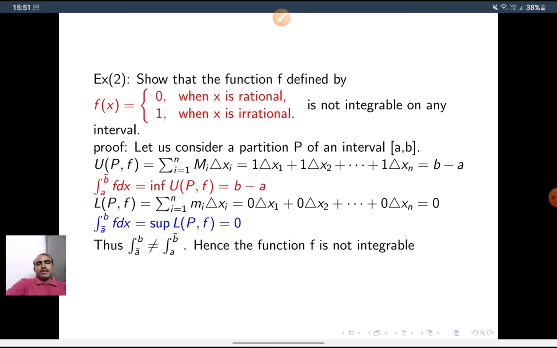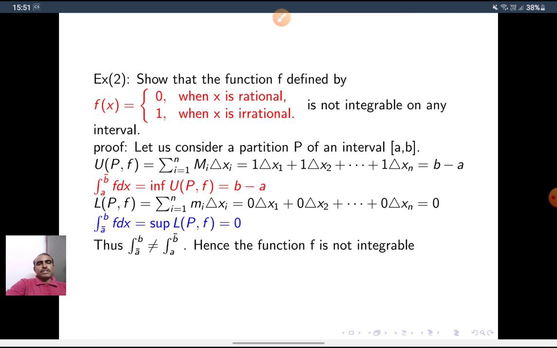So LPF is equal to summation i equal to 1 to n mi delta xi, that is m1 delta x1 plus m2 delta x2 plus up to mn delta xn. What is m1? m1 is the infimum of the first subinterval x0 x1. For a rational value we get 0, so the infimum is 0.